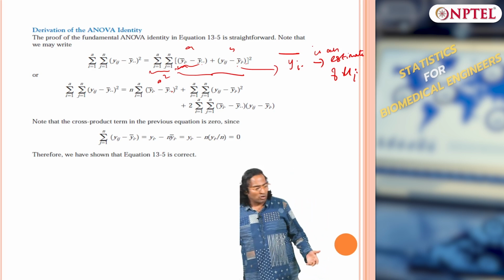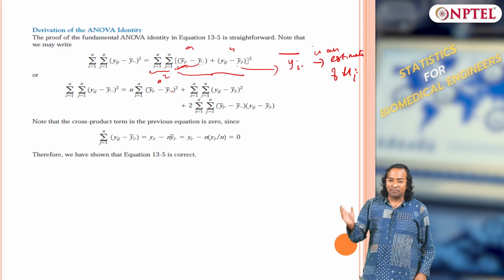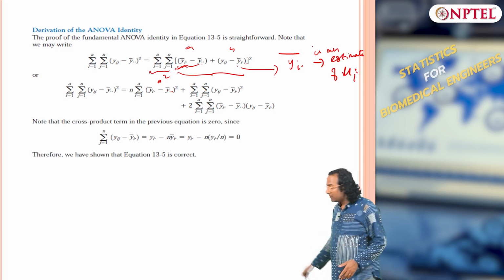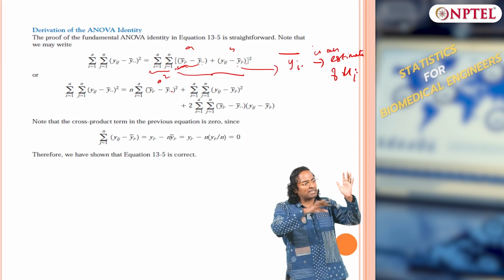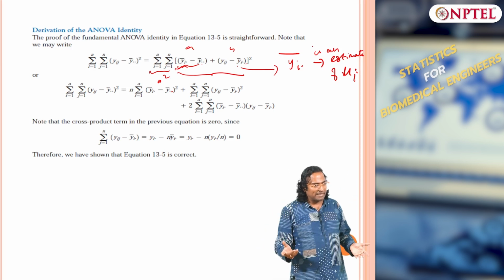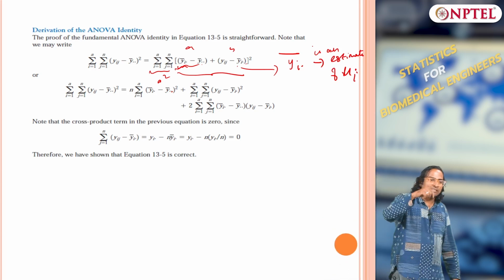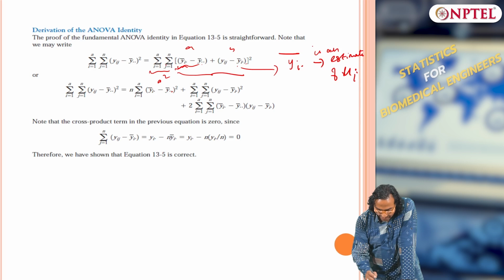No. So summation over j equals 1 to n is just n, because the first term does not contain j at all. So I have n times summation over i equals 1 to a of yi dot bar minus y bar dot dot the whole square.